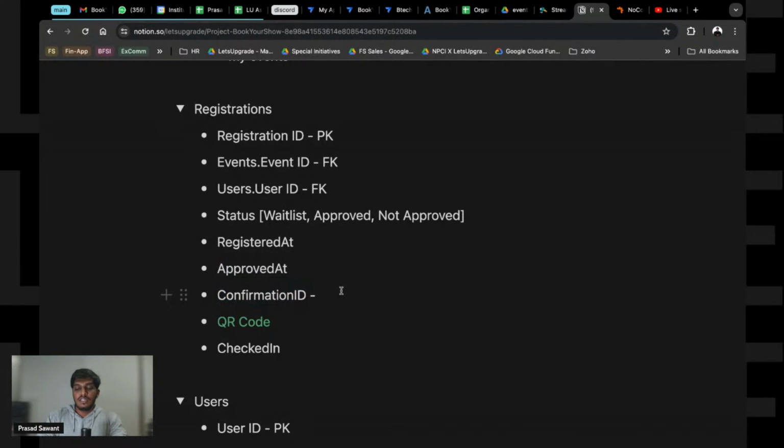Now how do we create the confirmation ID? The confirmation ID is going to be a mix of registration ID plus event ID plus the user ID. I hope everyone is clear what we are doing.